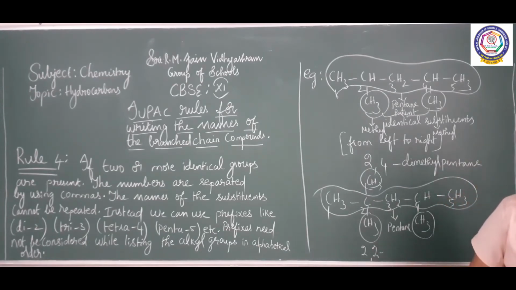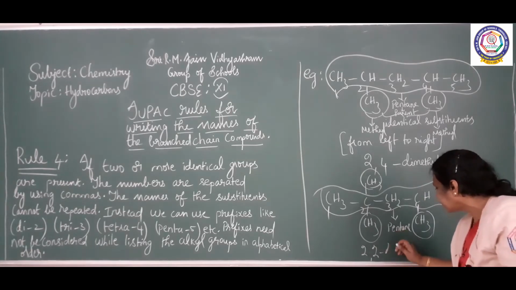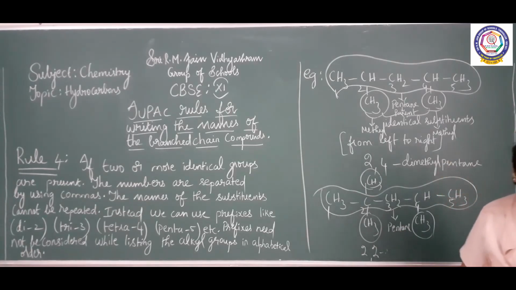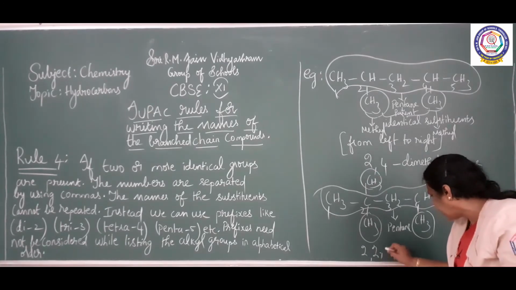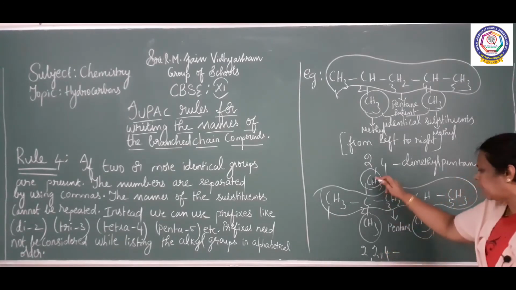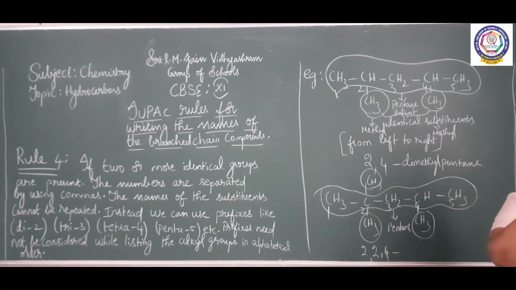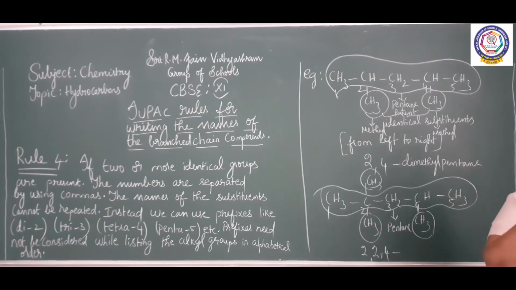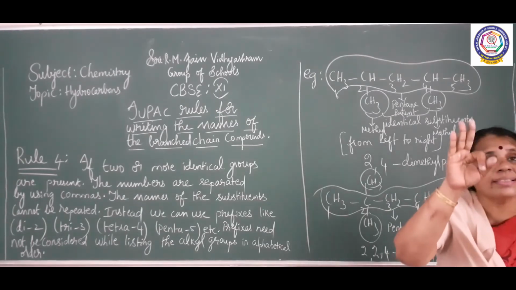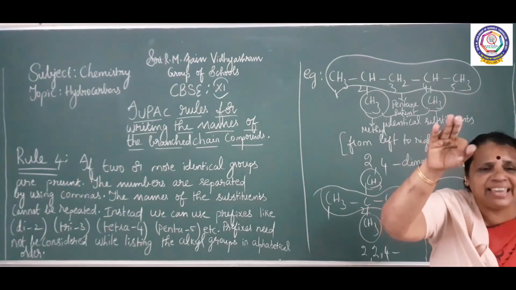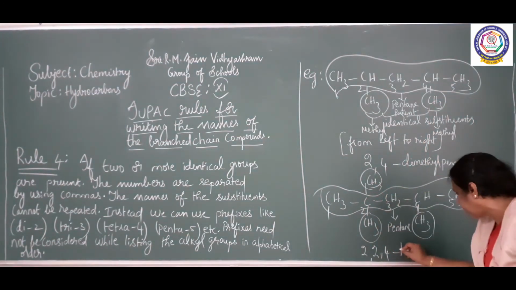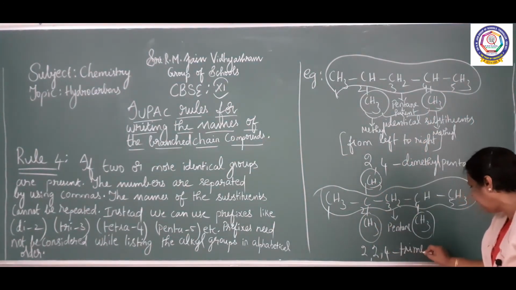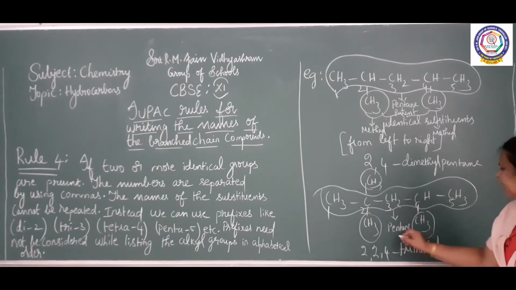How many methyl groups are there? Dimethyl. 2, 2. One more methyl group is also there. 2, 4. There are 3 methyl groups. Here one methyl, here one methyl, here one methyl. What is the prefix? Tri. 2, 4. Trimethyl. Who is the parent here?